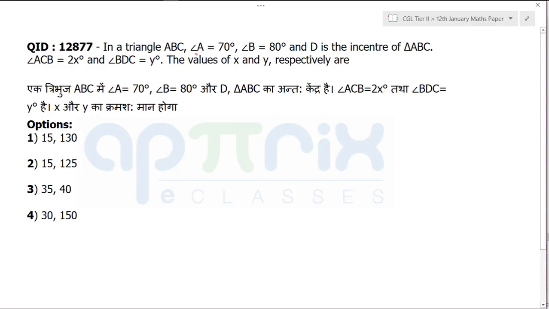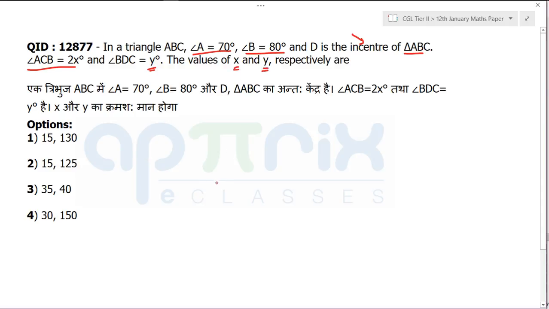In that triangle, angle A is given 70 degrees, angle B is given 80 degrees, and D is the incenter of triangle ABC. So the only information you need to know is how the incenter is formed by angle bisectors. And angle ACX is given to be 2x degrees, and angle BDC is given to be y degrees. What are the values of x and y?